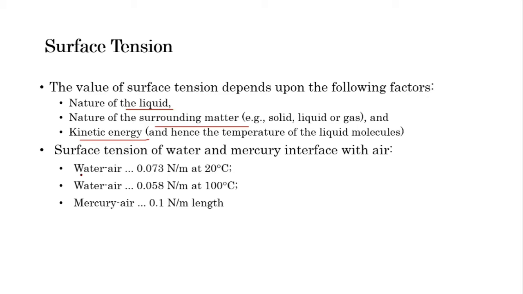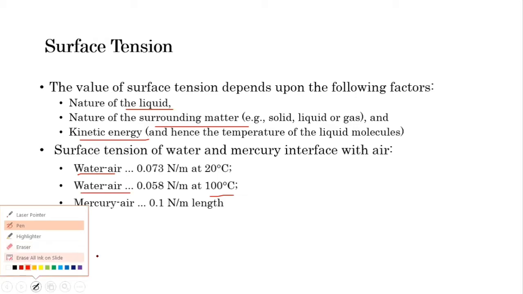Here are given water and air. It is 0.073 Newton per meter at 20 degrees Celsius, and between water and air again at 100 degrees Celsius it is 0.058. So as the temperature increases, surface tension decreases. This is the factual data. It is also given between mercury and air, which is 0.1 Newton per meter, per unit length, which is very high compared to water and air. So these are some factual data about the surface tension.